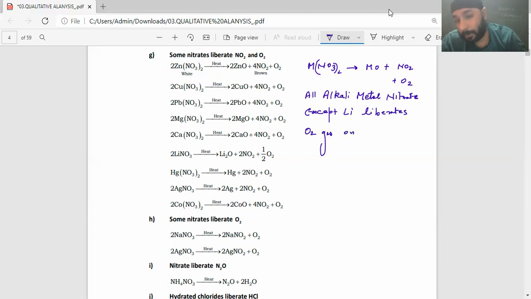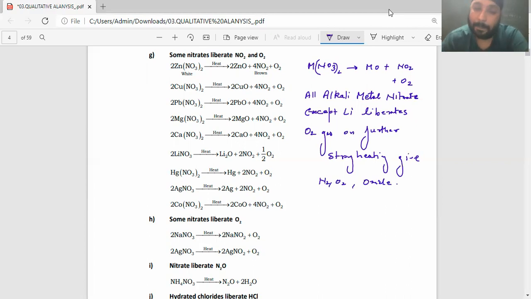On further strong heating, they give nitrogen gas, oxygen gas, and the corresponding metal oxide I'll be getting.